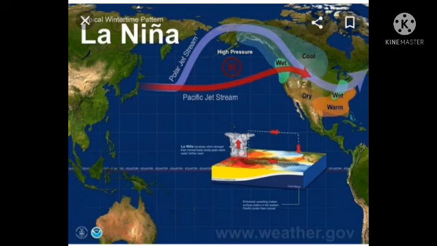And the next topic is La Nino. La Nino refers to the periodic cooling of ocean surface temperature in the central and east central equatorial Pacific. This is La Nino. Do you understand La Nino and El Nino, students? Yes, we understood La Nino and El Nino.